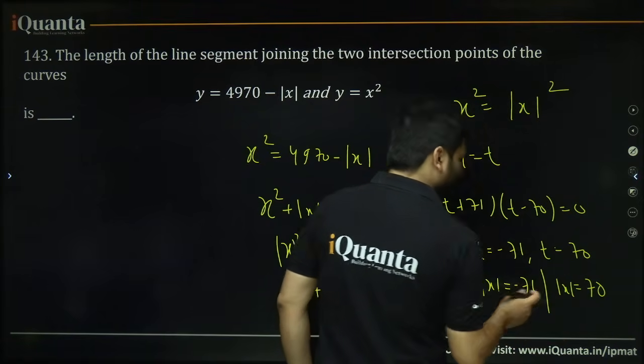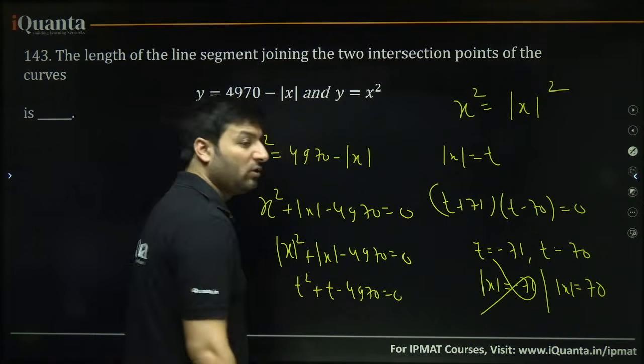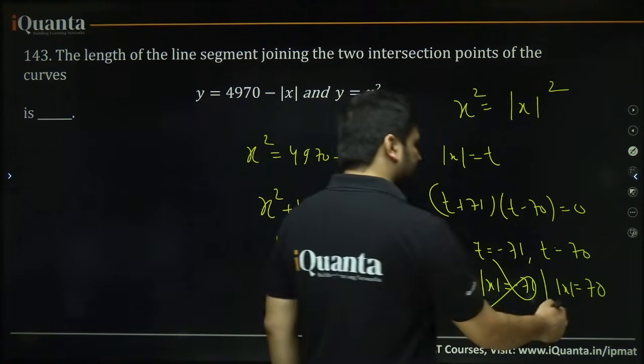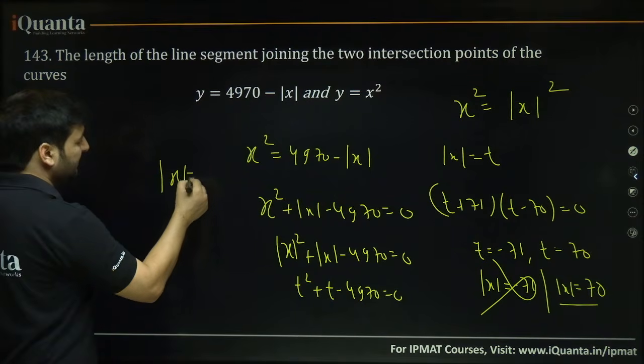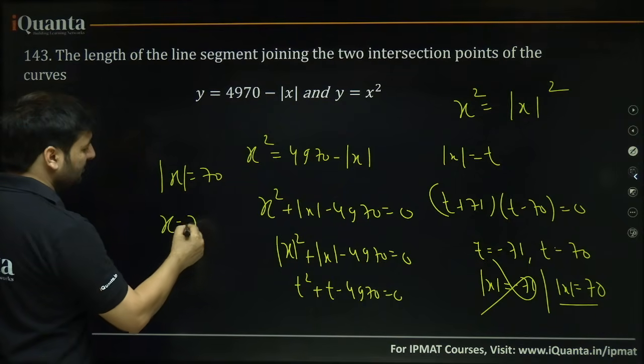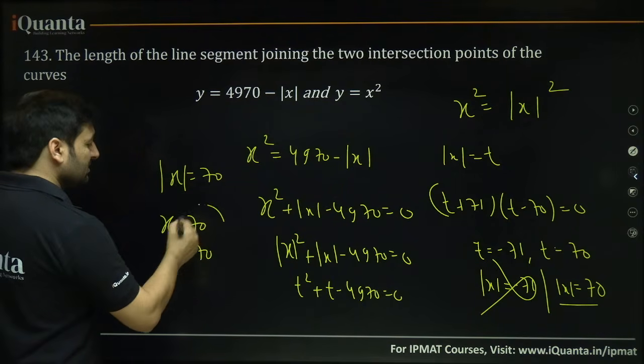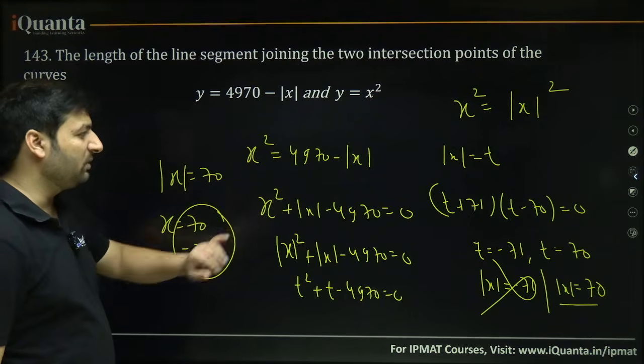Is mod x equal to minus 71 ever possible? No. Mod can never give you a negative value. Mod x equal to 70 is possible. When is mod x equal to 70 possible? It is possible when either x is 70 or x is minus 70. So these are the two points at which the curves are intersecting.